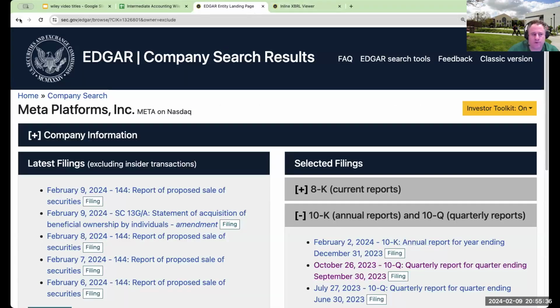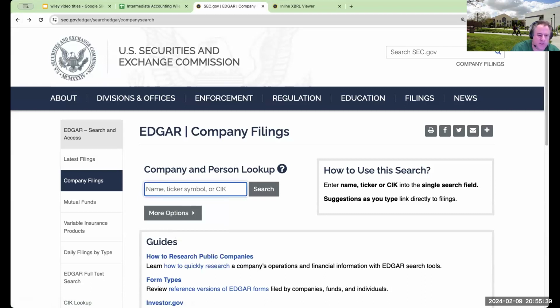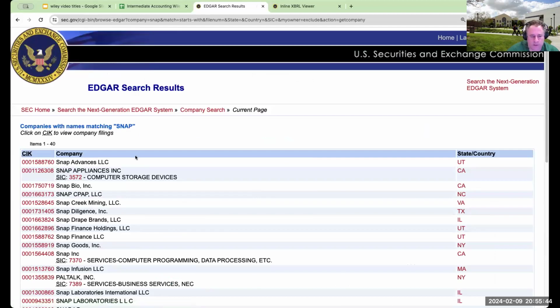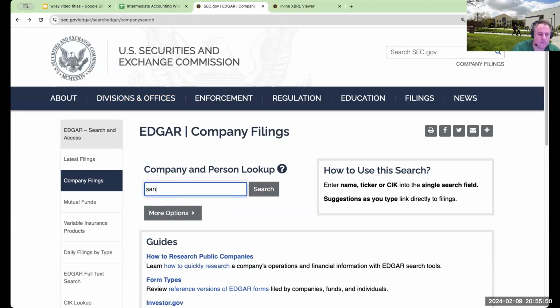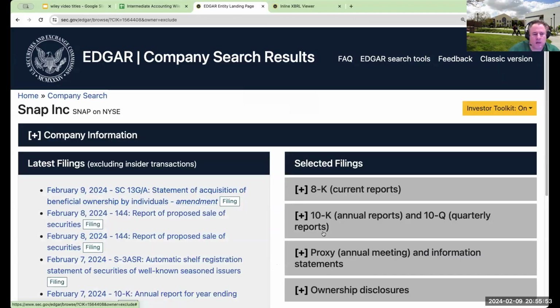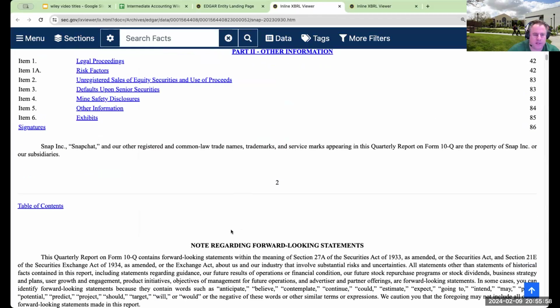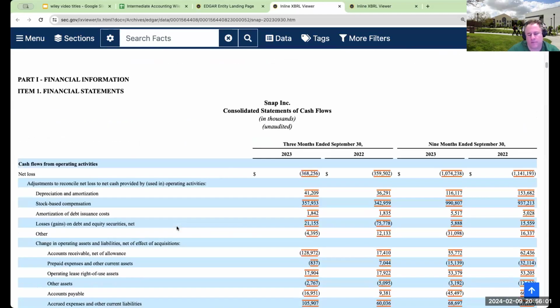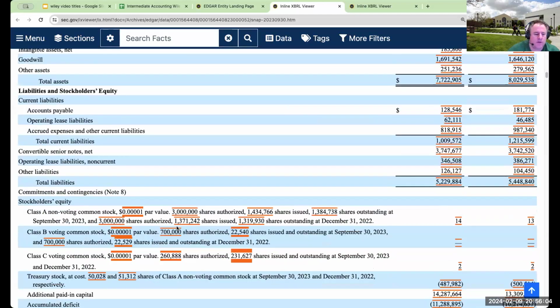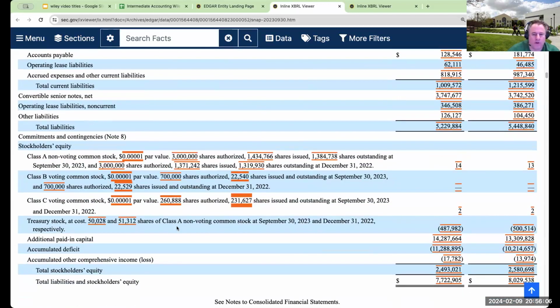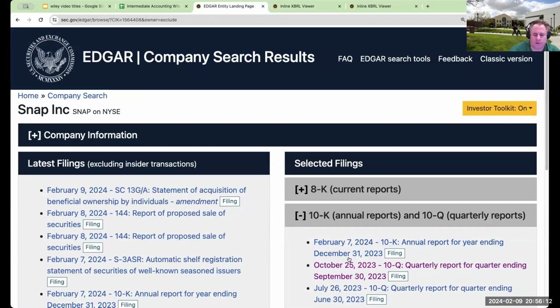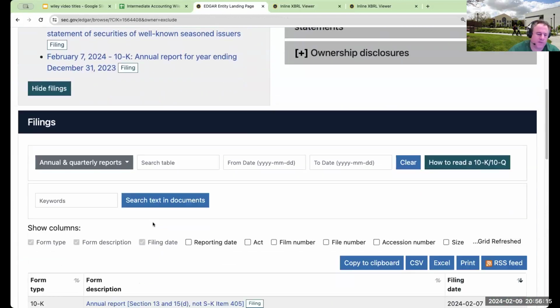When they issue preferred stock, the Securities and Exchange Commission will require that, when we do a share issuance, all the preferred stock essentially be wiped out.